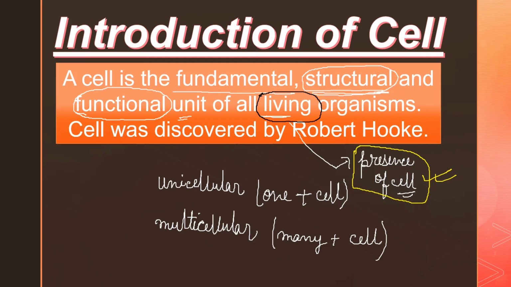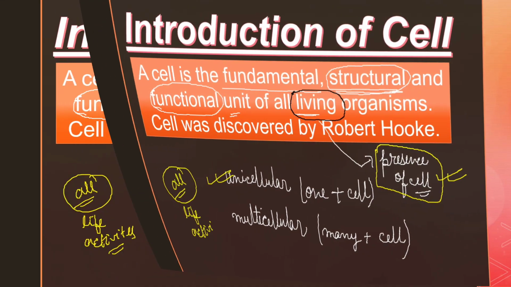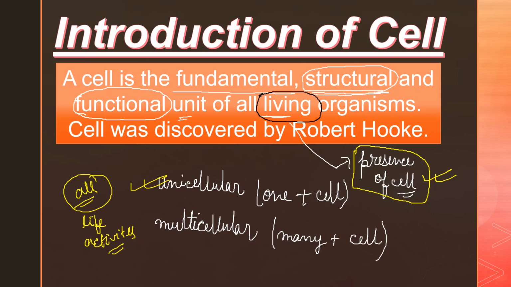Now, unicellular organisms, that is, one-celled organisms, are capable of independent existence. Having only one cell, they can exist in nature independently. They don't need help from any other, right? They can also perform all their life activities, all the daily functions, with that single cell only.